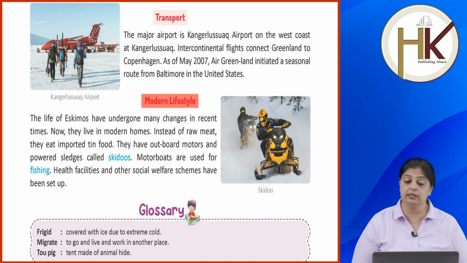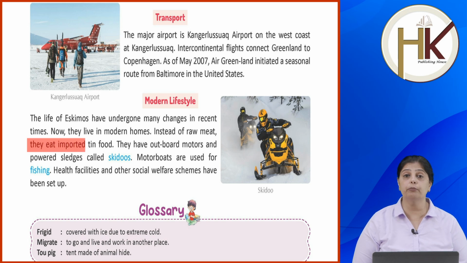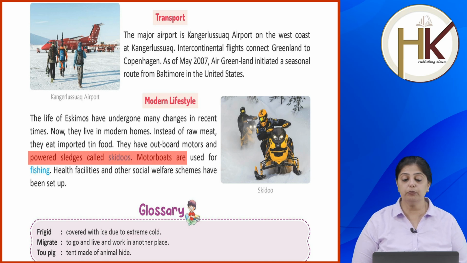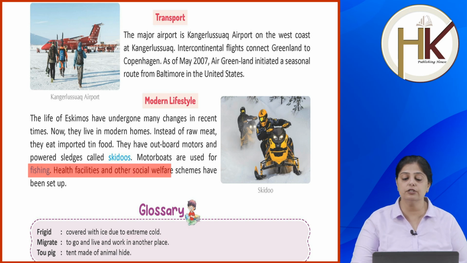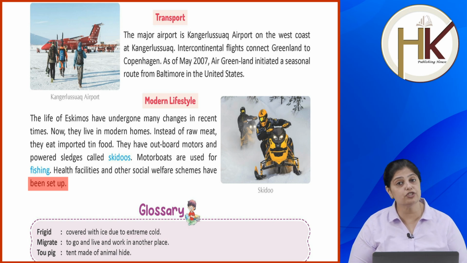Now, modern lifestyle. The life of Eskimos has undergone many changes in recent times. Now they live in modern homes. Instead of raw meat, they eat imported tin food. They have outboard motors and powered sledges called skidoos. Motorboats are used for fishing. Health facilities and other social welfare schemes have been set up. So slowly Eskimos are also getting modern. Their life is also changing.